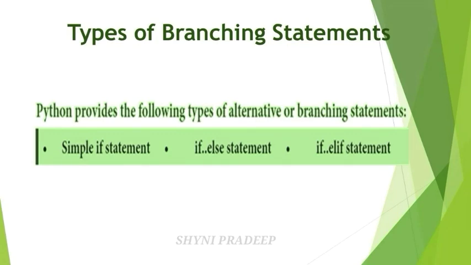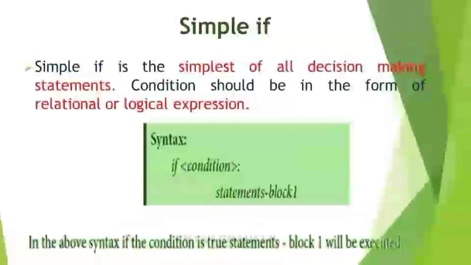What are they? Simple if statement, the next one is if else statement, and third is if elif else, which means else if. So first let us see about the simple if statement.